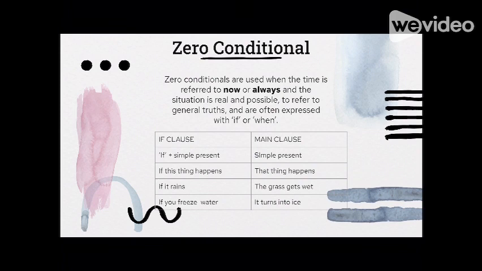Zero conditional. Zero conditionals are used when the time is referred to now or always and the situation is real and possible. It refers to general truths and is often expressed with if or when. Examples of this are: if this thing happens, that thing happens. If it rains, the grass gets wet. If you freeze water, it turns into ice.